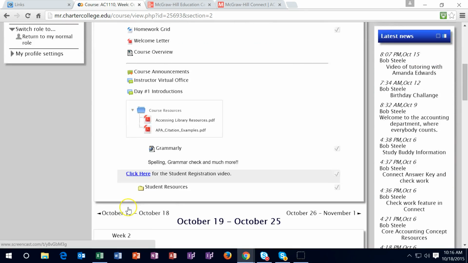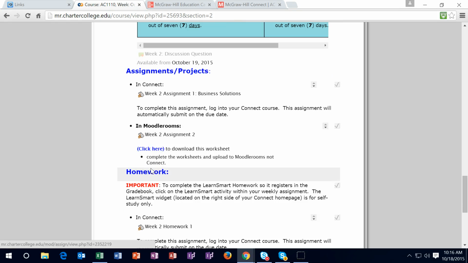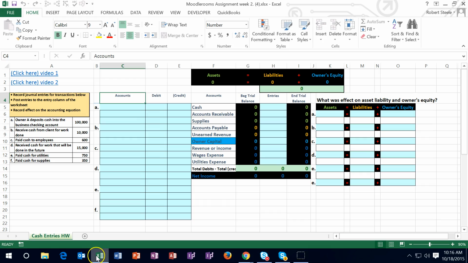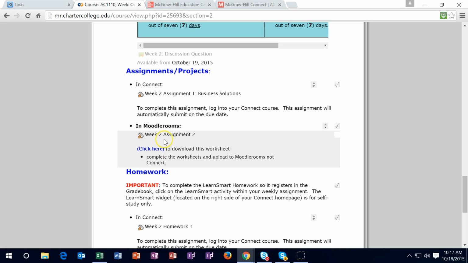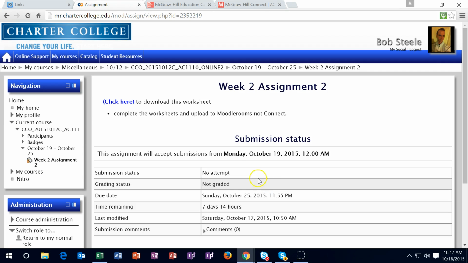Going back into here, the other assignment will be in Moodle Rooms. So remember to make sure to do this in Moodle Rooms, meaning you're going to download this worksheet. So if you click here, it'll look like this. You're going to work that worksheet, watch these 2 videos, which will show you exactly how to do that. Then you're going to upload it here to Moodle Rooms. So you want to go in here, and there'll be a submit button once the time has passed for the class to be open or the week to be open. You're going to submit it there.